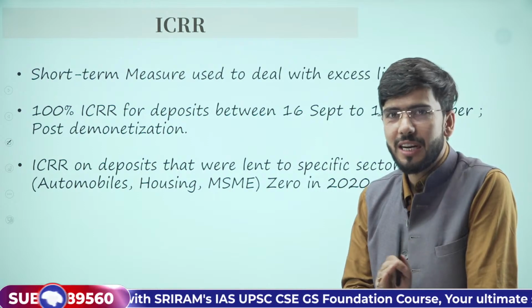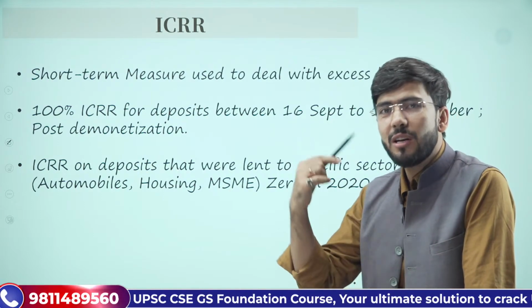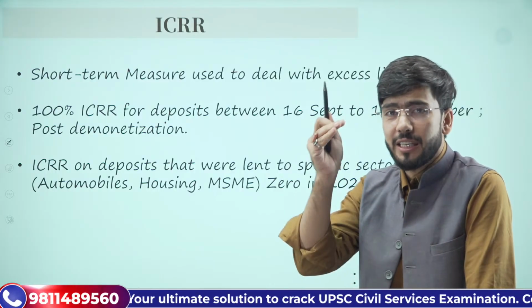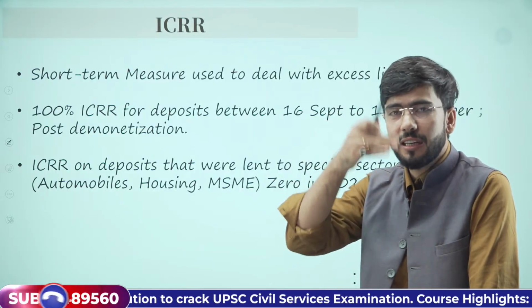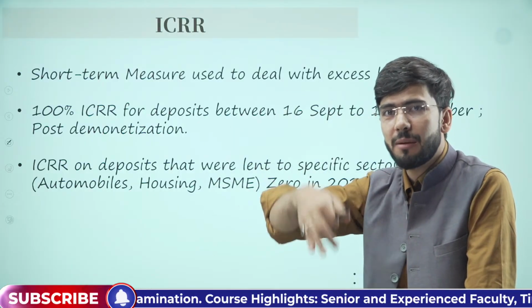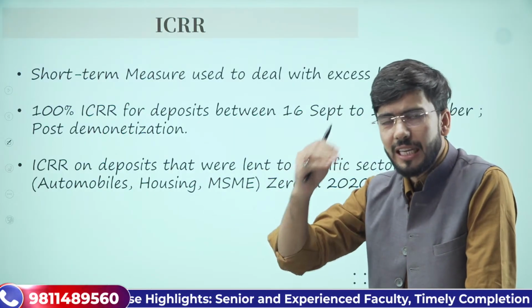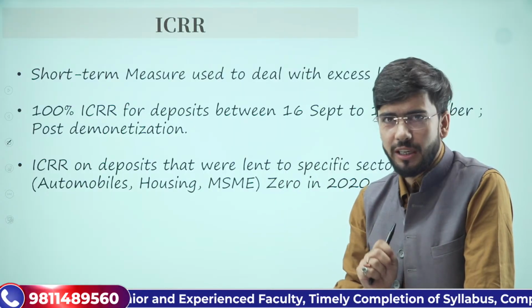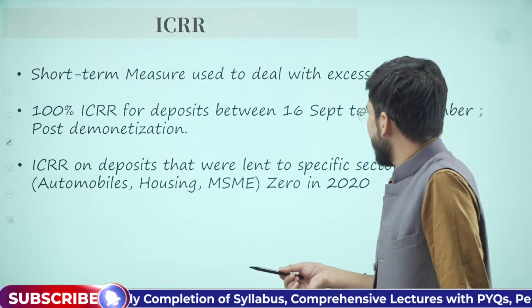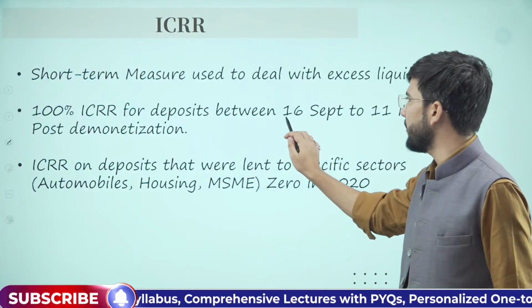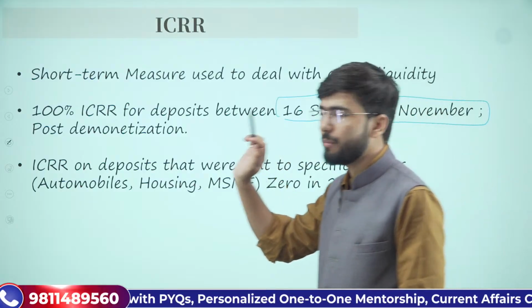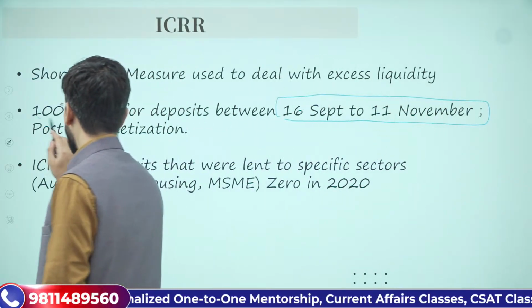Now, once you understand CRR and SLR, there is one more ratio. That is, if RBI needs to control the money supply suddenly, like it happened in demonetization. At demonetization times, RBI said that from 16th of September to 11th of November, there will be a 100% incremental cash reserve ratio.